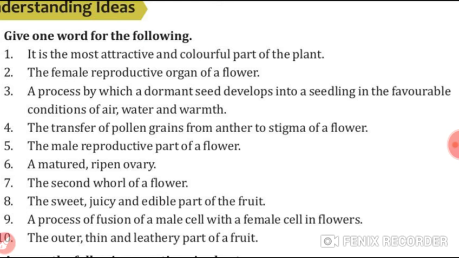Third, a process by which a dormant seed develops into a seedling in the favorable conditions of air, water and warmth. Students, write here its answer, germination. Fourth, transfer of pollen grains from anther to stigma of a flower, pollination.